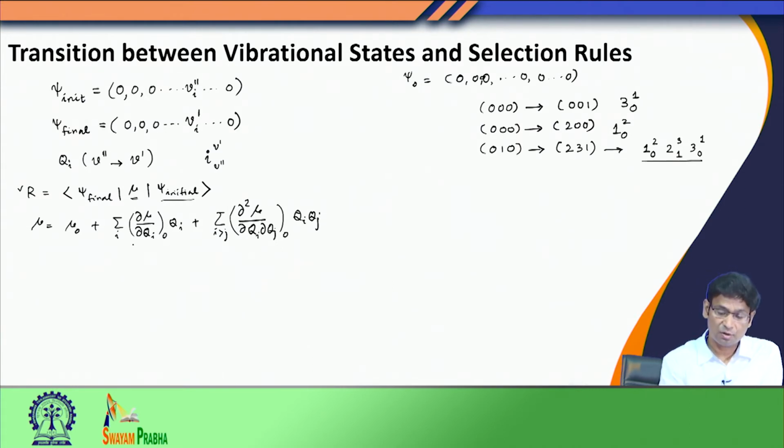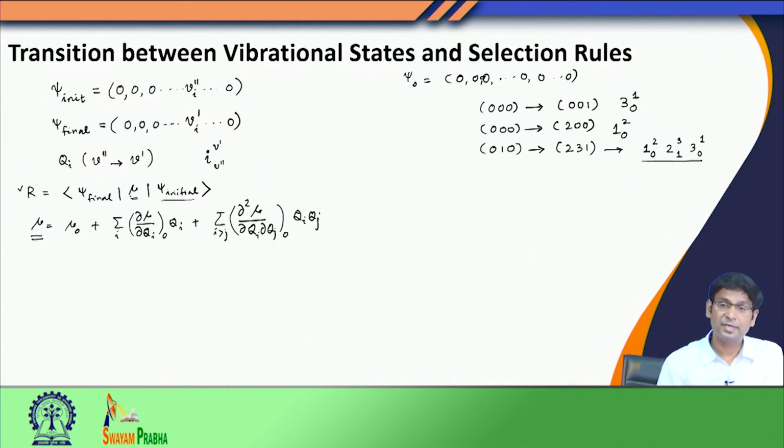Now, look at the expression. The first term is a constant. The second term is the first derivative of the dipole moment with respect to the normal coordinate q i, and the third term is the second derivative. So, I can have a cross term, that means a second derivative along q i and q j, or a second derivative along only one mode, that is d square mu by d q i square. Now, this is how I define my dipole moment.